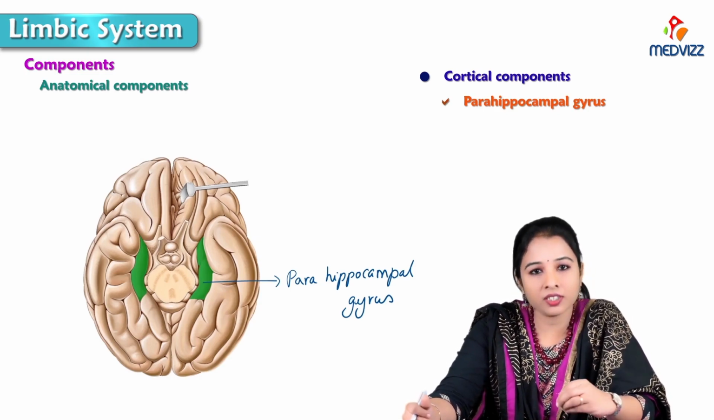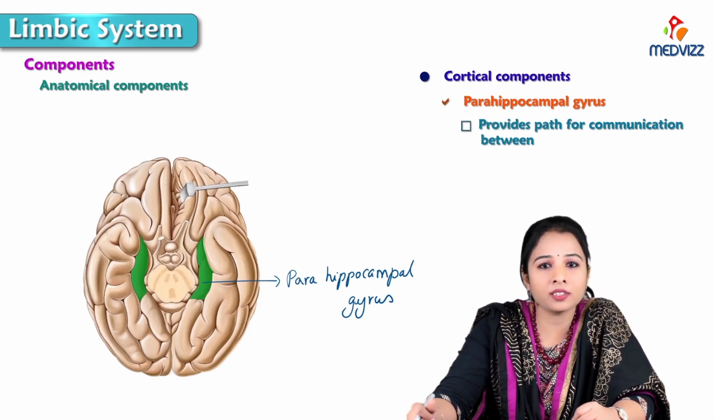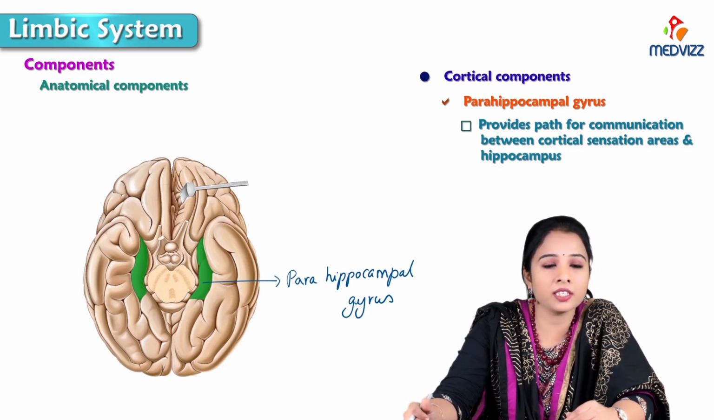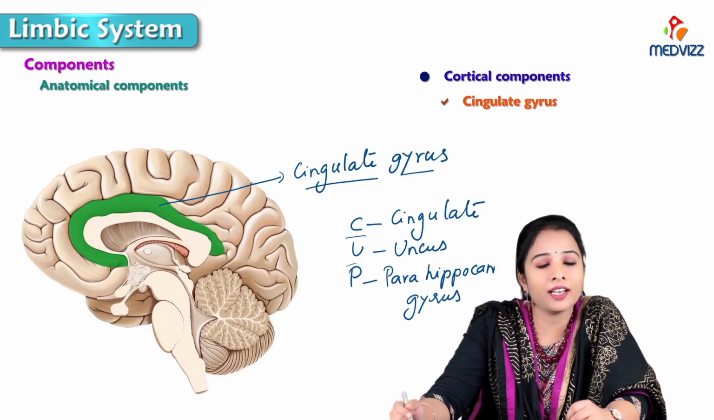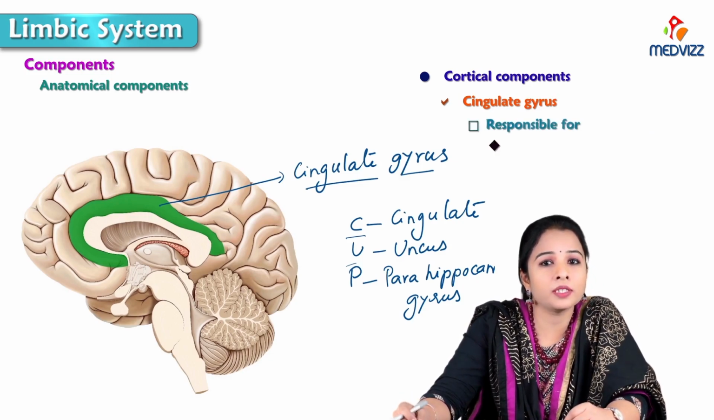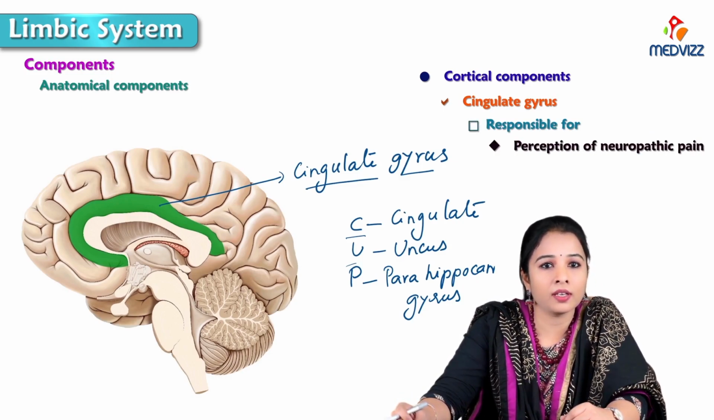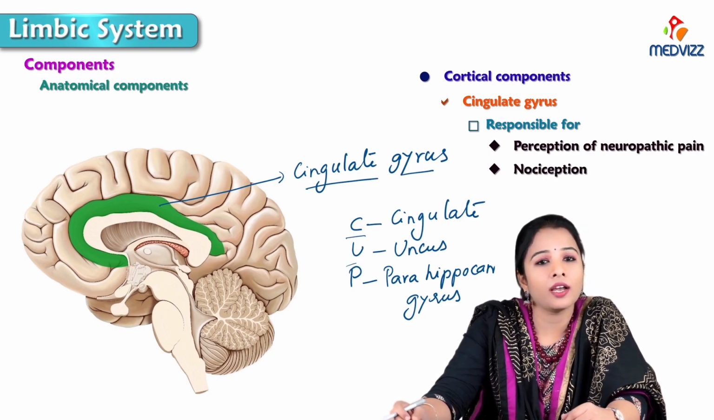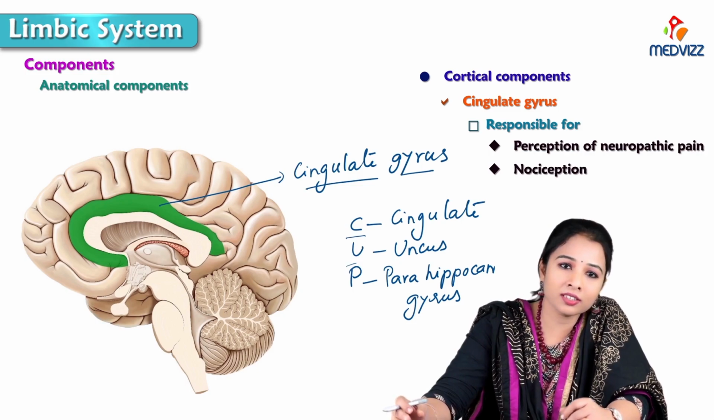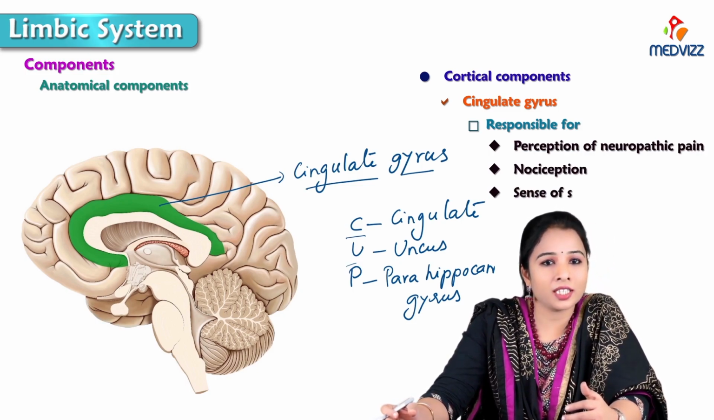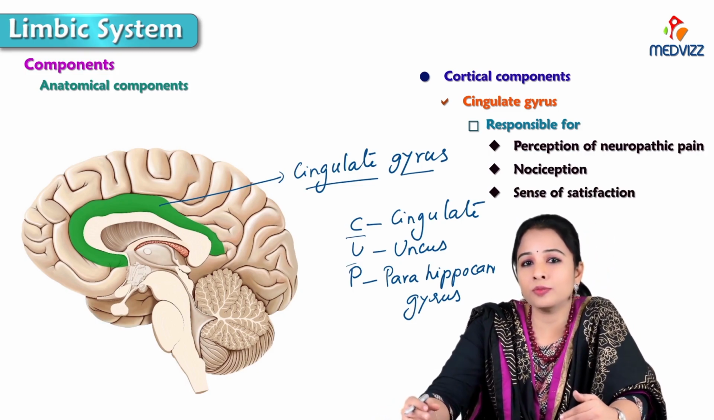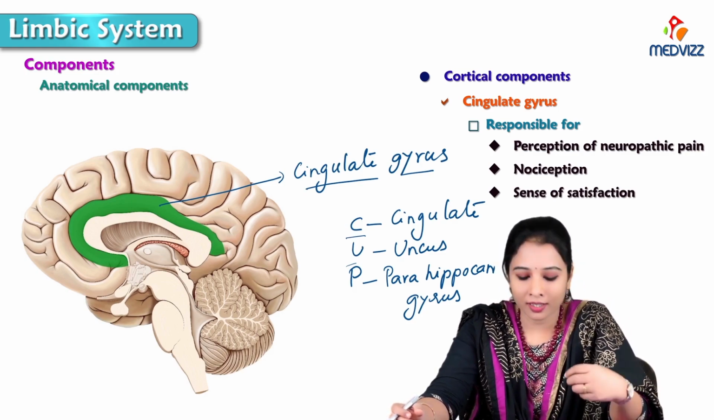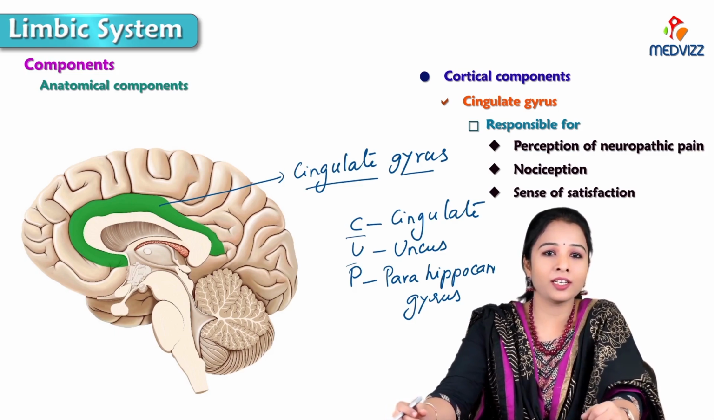Parahippocampal gyrus, which is a part of the limbic lobe, provides the pathway for the communication between the cortical sensation areas and hippocampus. Cingulate gyrus is responsible for the perception of neuropathic pain and nociception. Nociception means pain sensation. And apart from that, cingulate gyrus is meant for the sense of satisfaction. Means when you have a good meal, you will have a sense of satisfaction at the end of the meal. That is because of this cingulate gyrus.